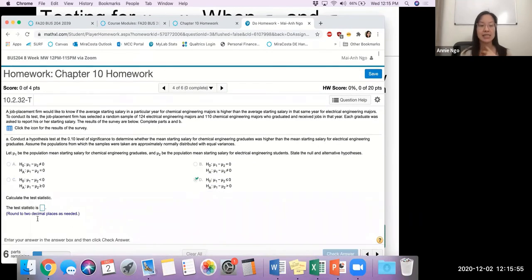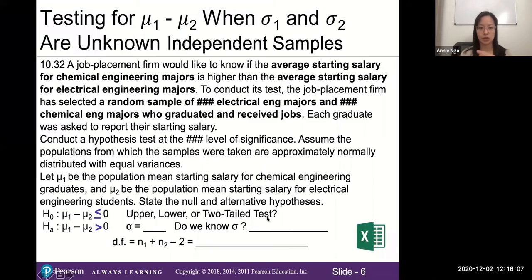So the next thing it's asking for is, find the test statistic. So it wants us to take our sample data, put it all together, and come up with a test statistic. What we want to make sure is we know our alpha or level of significance. So make sure you can find that on yours. And in this scenario, we do not know the population standard deviation. So it's a t-test essentially, right? So t-distribution, but Excel is going to do all that hard math for us.